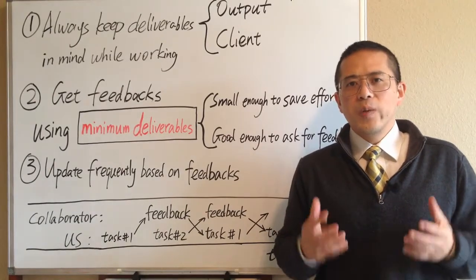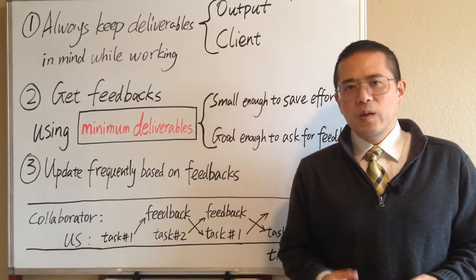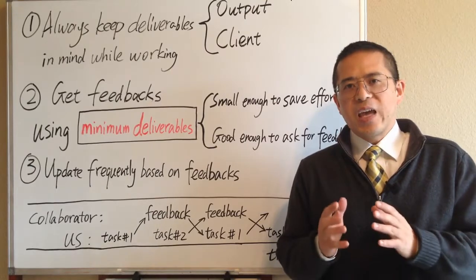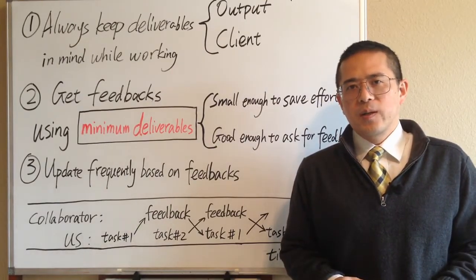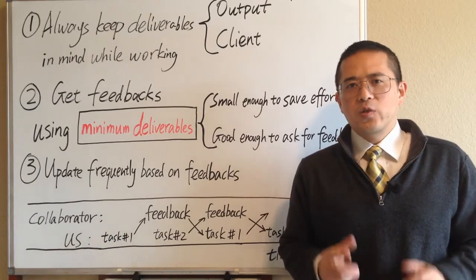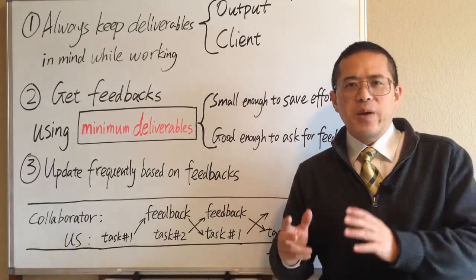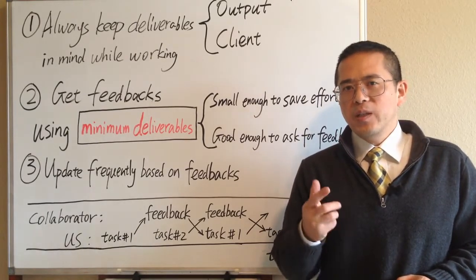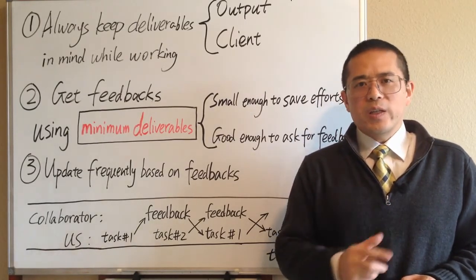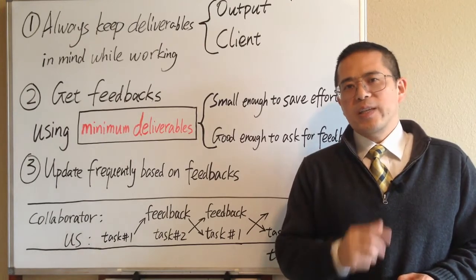In order to minimize the waste of work, we need to get feedbacks as quick as possible and as frequent as possible. An effective person should be able to break down any complex work and generate a reasonable minimum deliverable within 1 week or even 1 day.